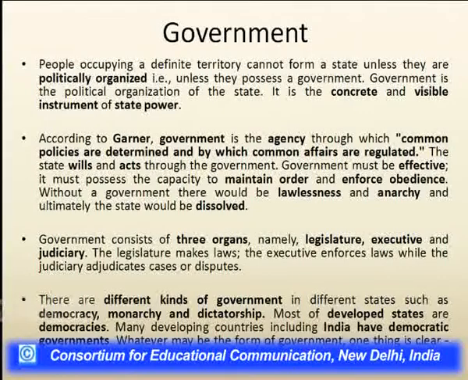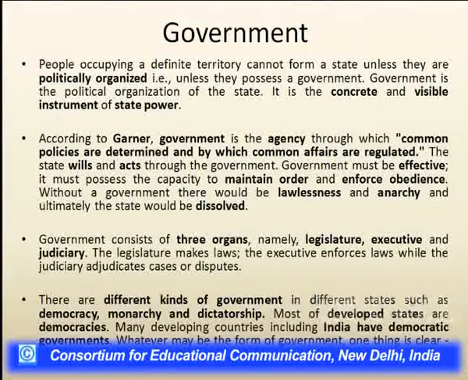It is the concrete and visible instrument of state power. As Garner has pointed out, the government is the agency through which common policies are determined, by which common affairs are regulated, and through which the state's will and acts are carried out.